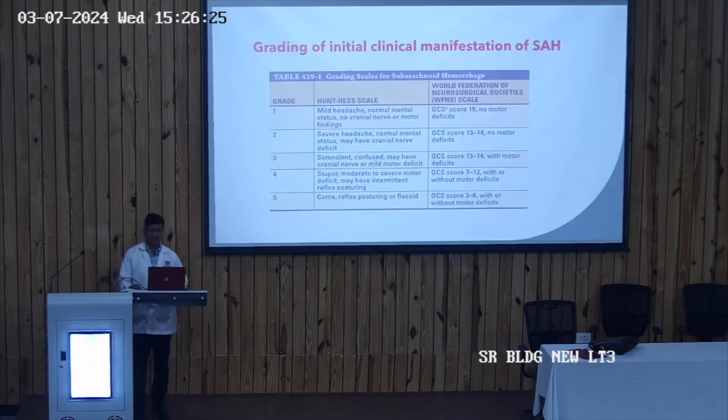And there is a grading of the clinical manifestations of subarachnoid hemorrhage, and different scales have been given to characterize these patients of subarachnoid hemorrhage. The most commonly used is the Hunt-Hess scale, where the subarachnoid hemorrhage has been graded from 1 to 5.